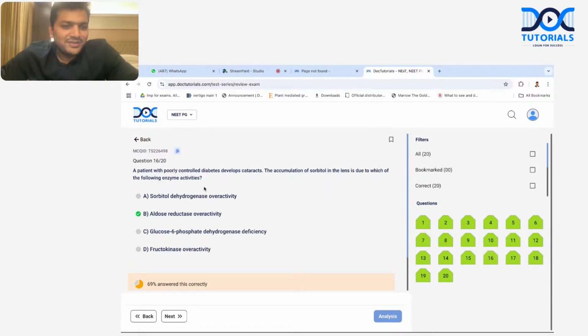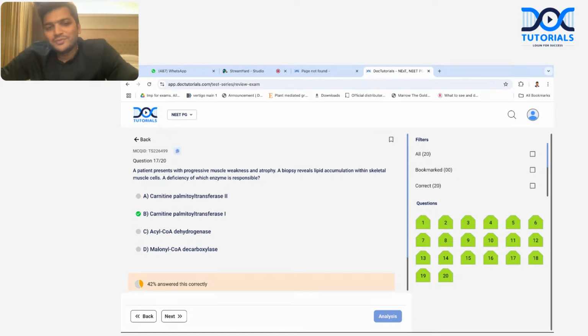And a patient presents with poorly controlled diabetes and cataract, and the cataract develops because of sorbitol. They're asking why the sorbitol is made, because of the enzyme aldose reductase. Can anyone tell me which drug can inhibit the aldose reductase enzyme? Aldose reductase inhibitor, what is the name of that drug? Anyone can tell? It is epalrestat. Aldose reductase inhibitor, epalrestat. Okay. Then yes, this was a difficult question.